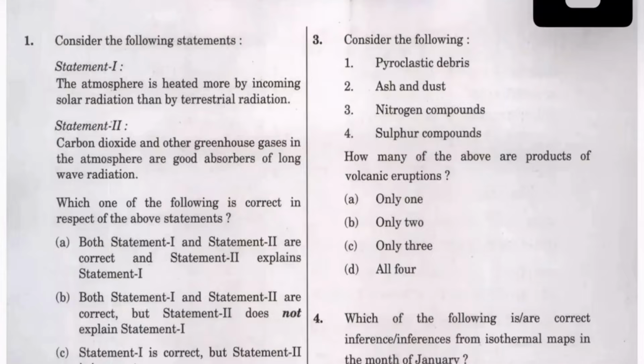Consider the following statements. Always have this habit of circling. Sometimes they don't let you circle inside the hall and write, but have a habit like this. For example, what is the first statement? The atmosphere is heated more by incoming solar radiation than by terrestrial radiation. When we mark like this, we have a very clear understanding of what the statement is saying. Sometimes students say that they don't allow you to mark. But again, you see this, I will clear this and see. Now when you look at it, it's actually a little difficult. That's why we mark in the examination hall.